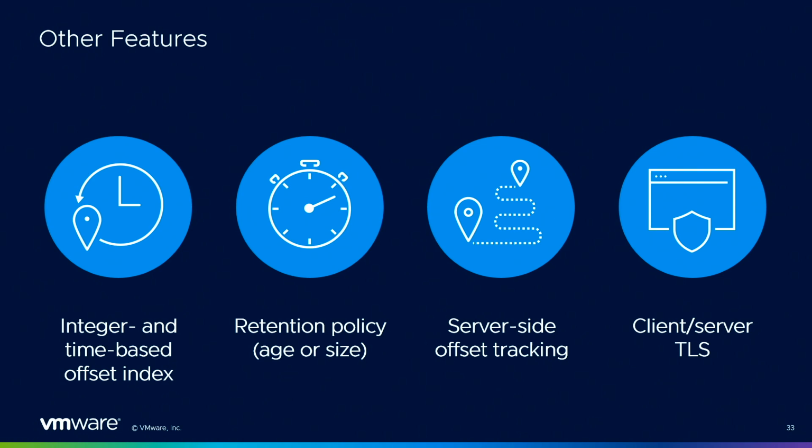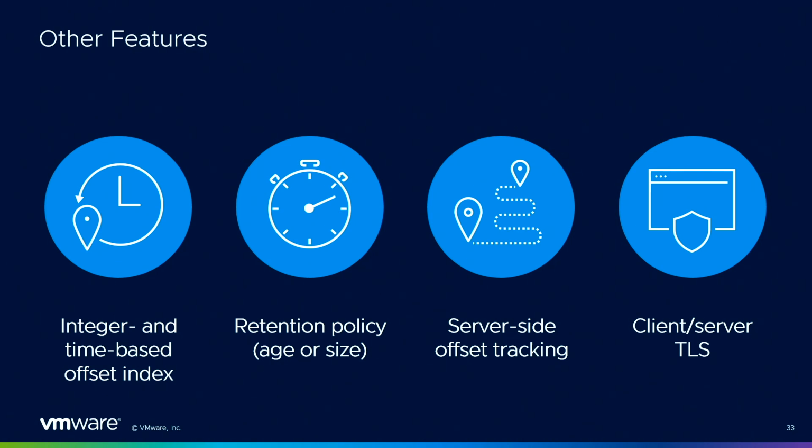We have, remember, non-destructive consuming semantics, so it means that a stream can grow indefinitely. At some point, we may need to truncate them. So it's possible thanks to retention policies based on age or size. When the policy kicks in, the beginning of the stream can be truncated to avoid overflowing the disks.